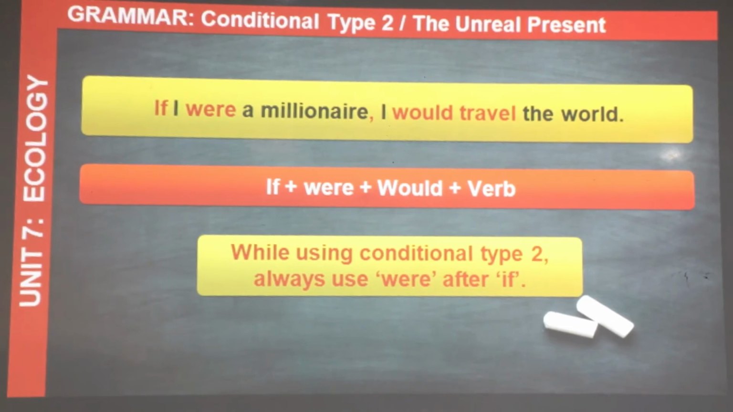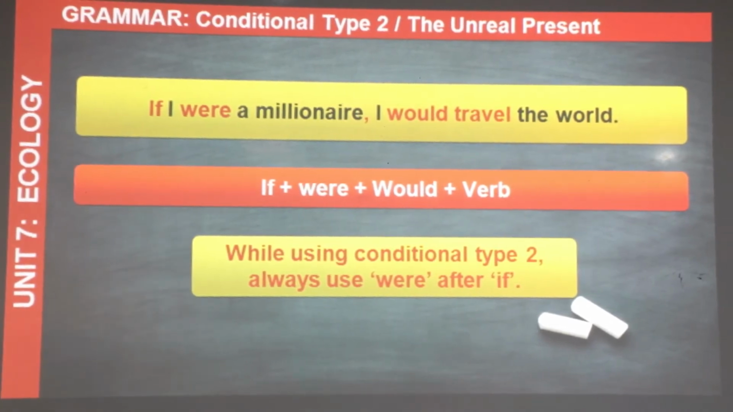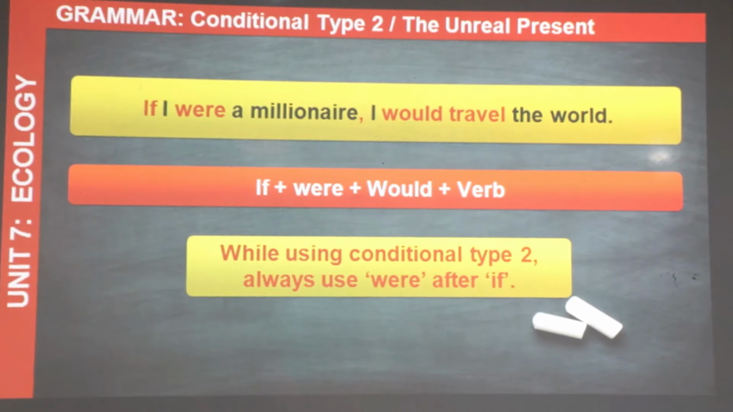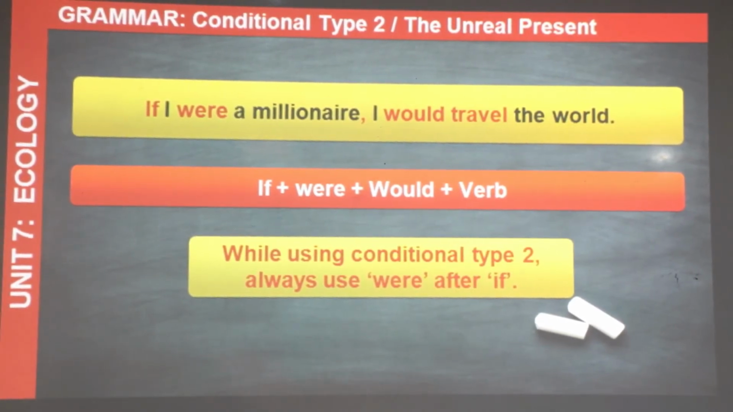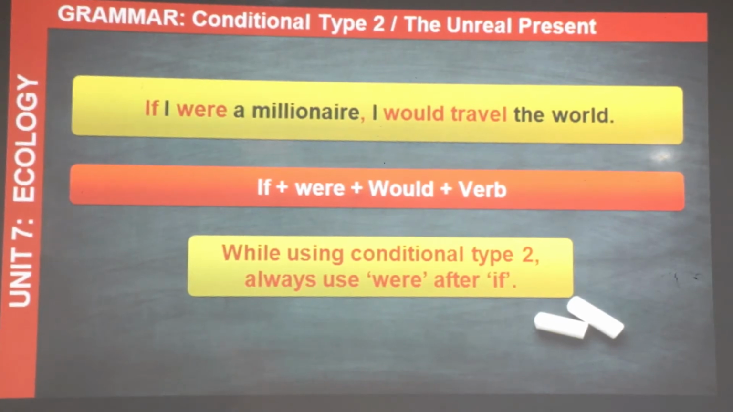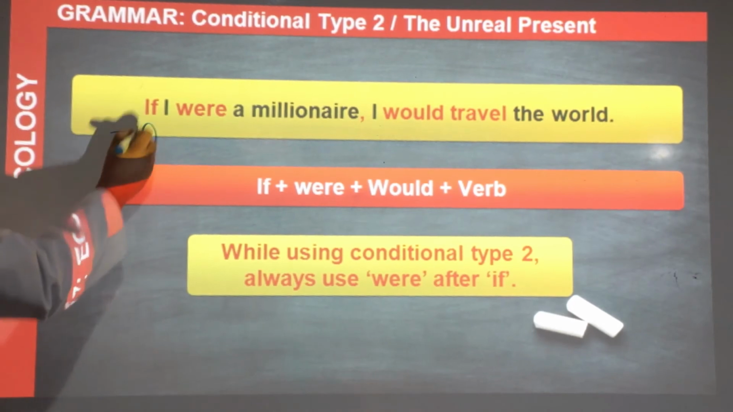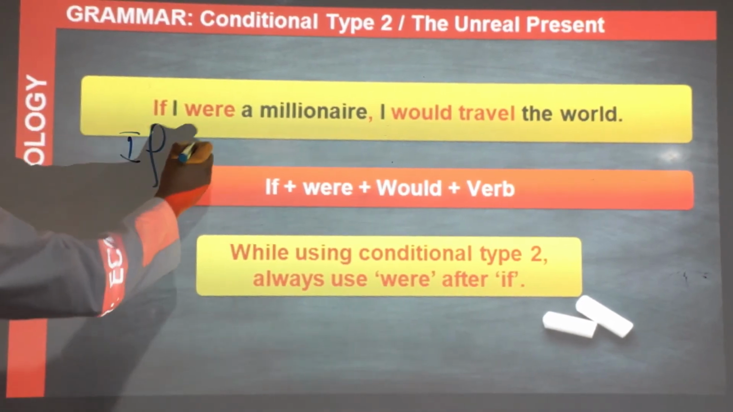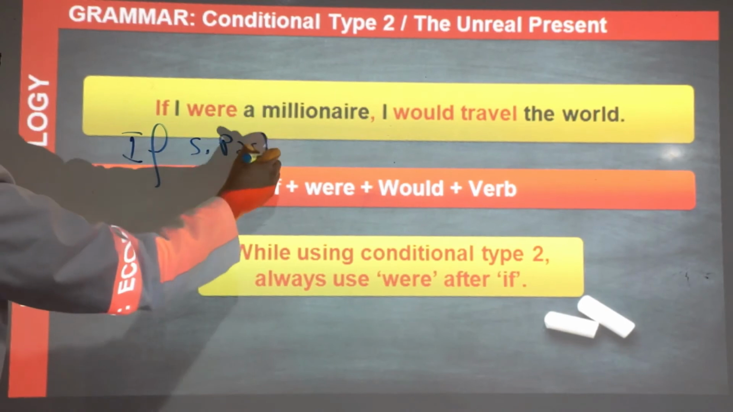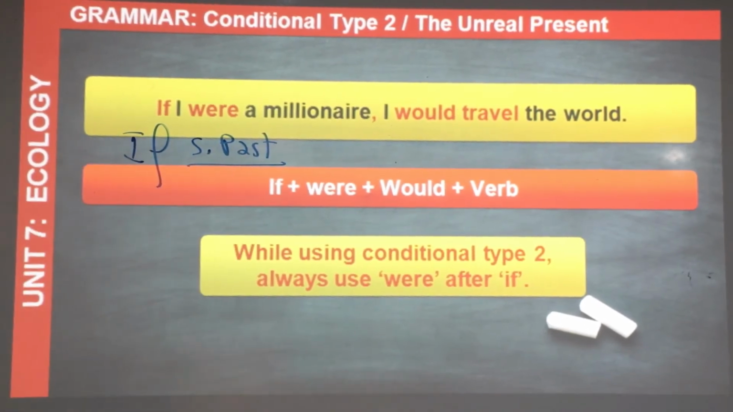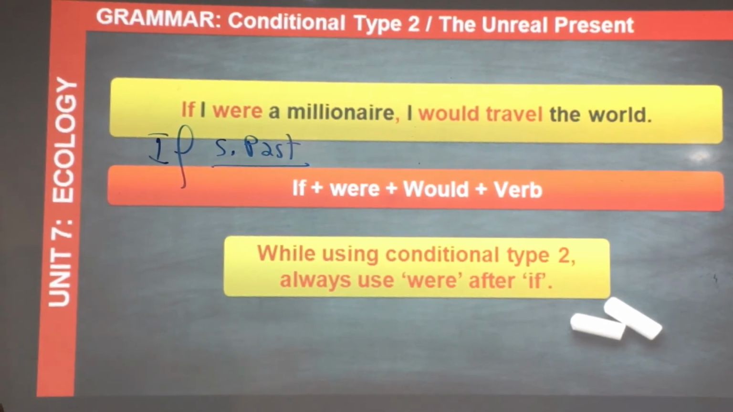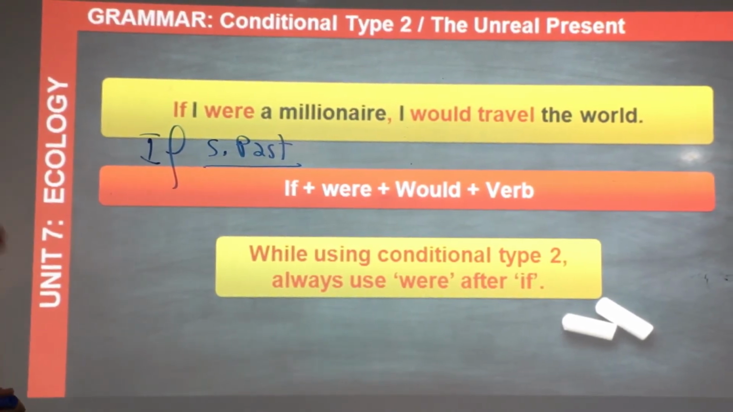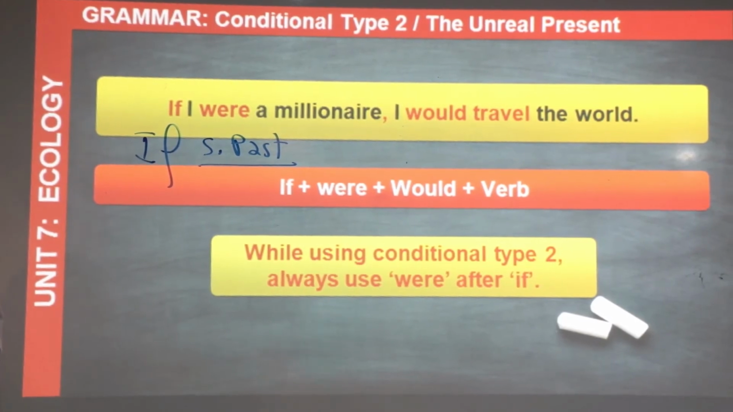While using conditional type 2, always use were or had after if, or the simple past of any given verb. Whenever we have if, we imagine, so we put the simple past just after if. If I had money, if I were, if I traveled: if plus simple past form.